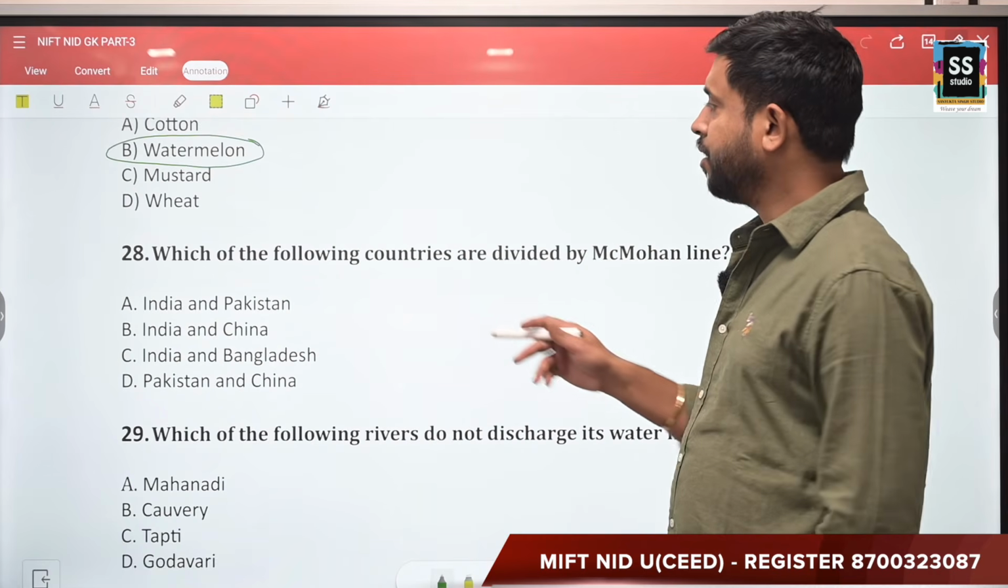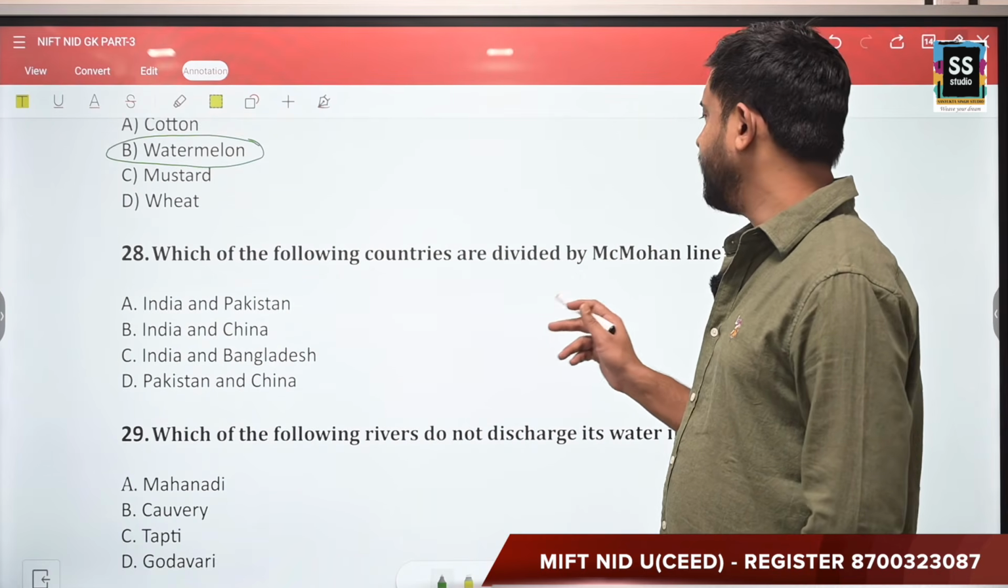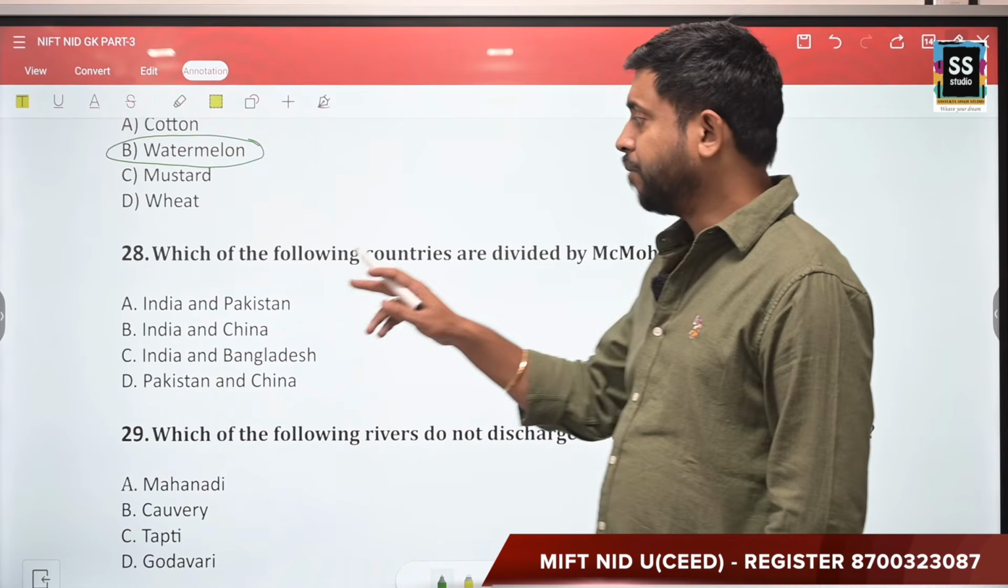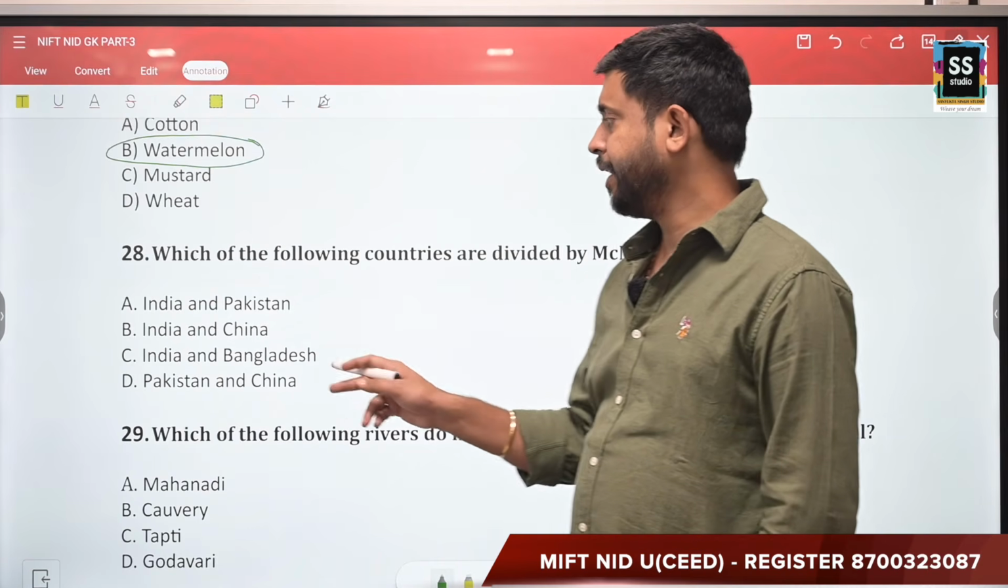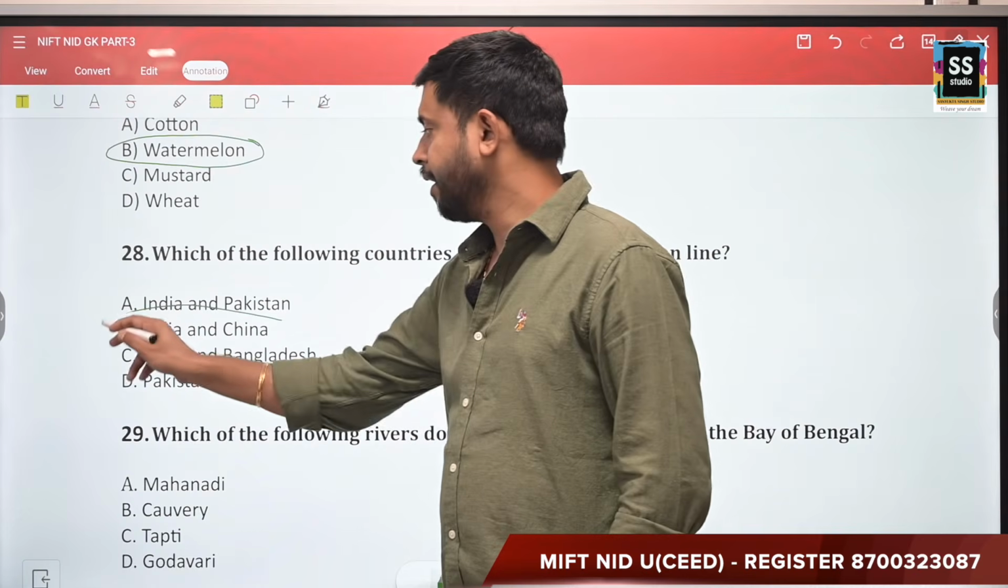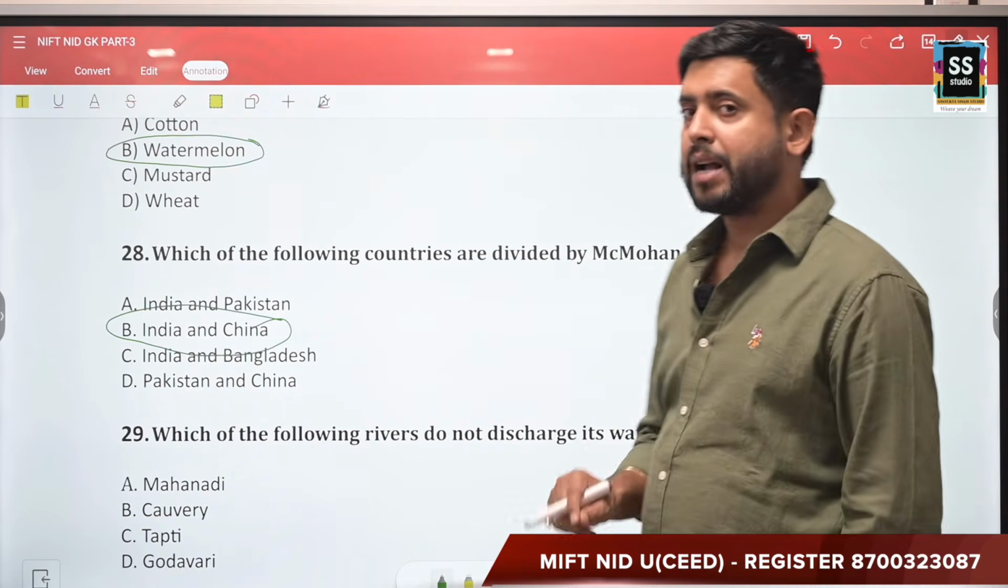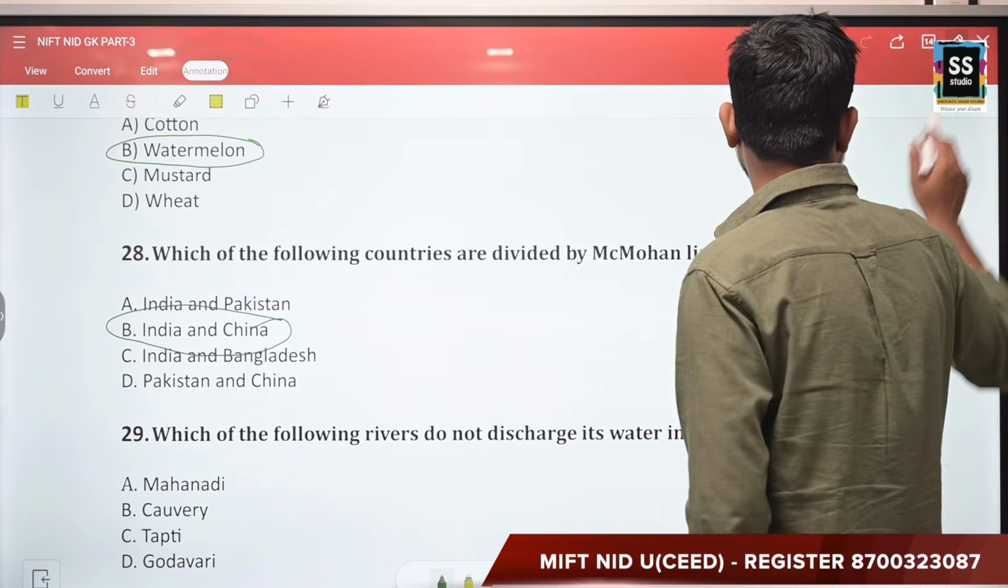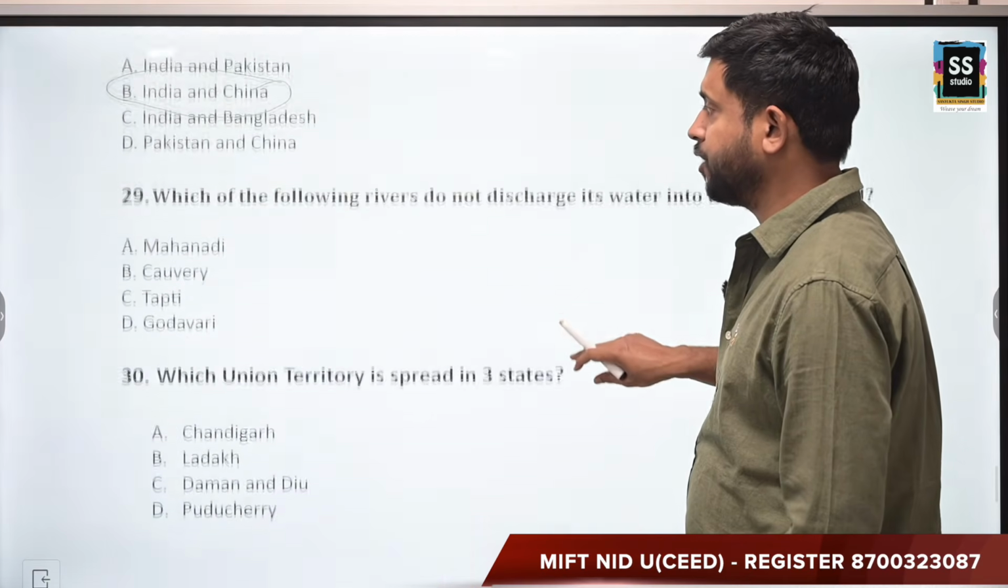Moving forward, next question. Which of the following countries are divided by McMahon line in India? Your options are India and Pakistan, India and China, India and Bangladesh, Pakistan and China. The correct answer is India and China. So McMahon line, India. All right. Moving forward, the last question or the last two questions.